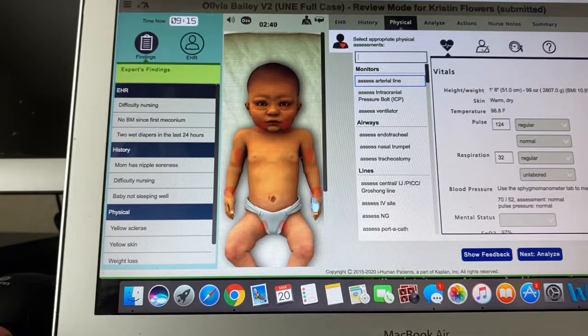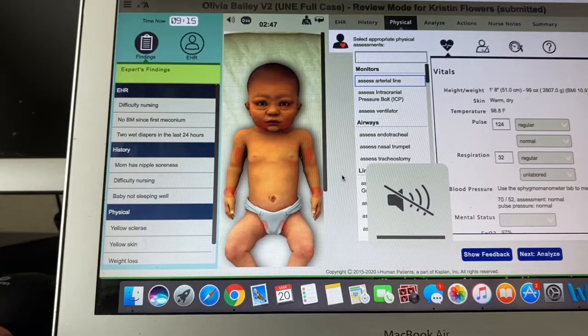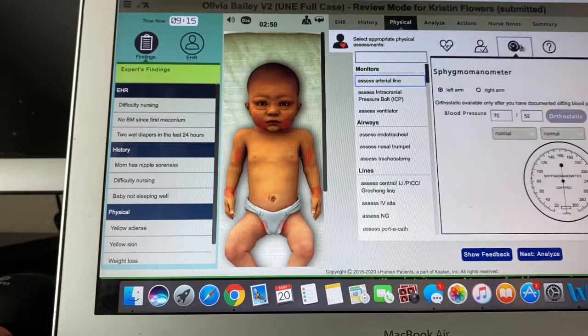If you hover and click on these, it'll also give you a pulse. So you're going to be listening to those as well. One thing I noticed is if you go to take the blood pressure, you actually have to take it yourself. I know that this can be a little bit confusing, but you actually have to pump it up, pumping this black piece as much as you would want to go. And then just like in the hospital, you let it out using this piece over here. And then it'll give you the sound for that as well as the air lets out. So you can listen to the sound and you can also watch to see where it's going as well.